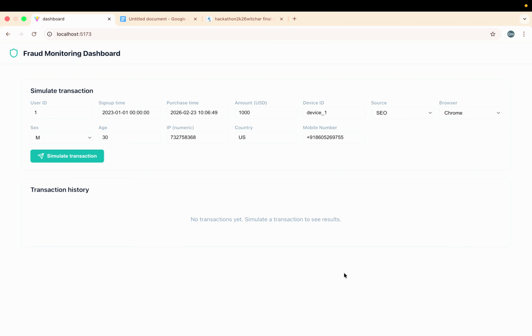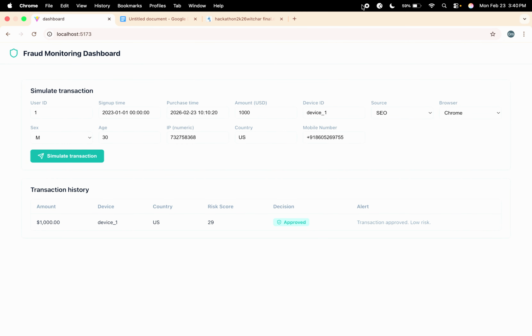Now we demonstrate the first scenario, a normal transaction. The model analyzes user behavior and transaction pattern in real time. No anomalies are detected, the risk score stays low, and the dashboard shows the decision and transaction details. The transaction is approved successfully.